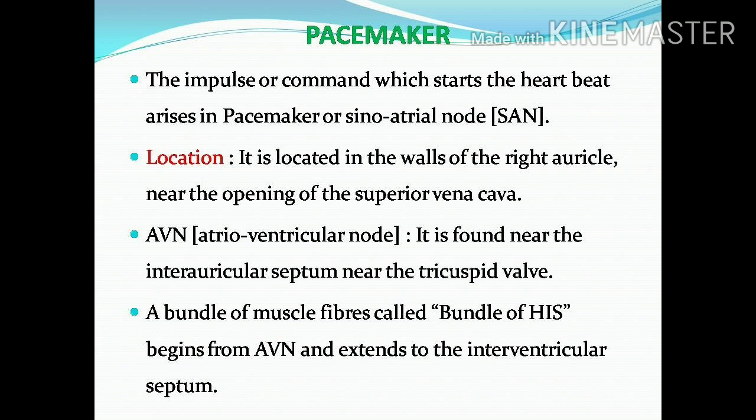Usually the bundle of His divides into two branches. One branch runs in the right ventricular region, and the other one in the left ventricular region. Usually we can see two main branches here. That is the bundle of His. It arises from the AVN.